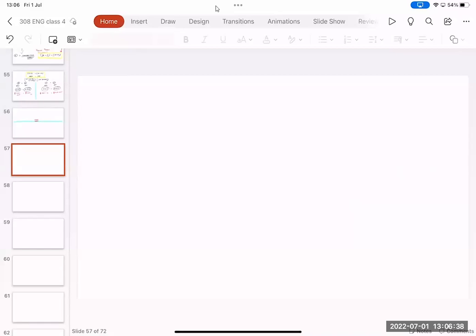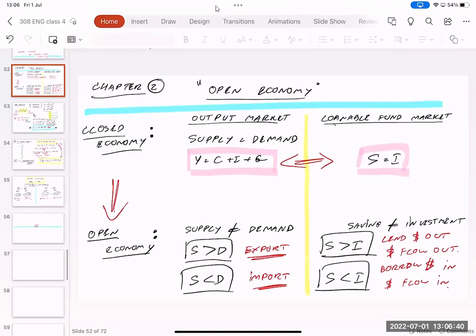Last time we talked about chapter 2. Chapter 2 is about open economy. You learned in chapter 1 about the closed economy. For the closed economy, output market supply has to always equal demand. For the loanable fund market, saving always equals investment. However, in this chapter, we focus on open economy countries. For an open economy country, supply doesn't have to be equal to demand.